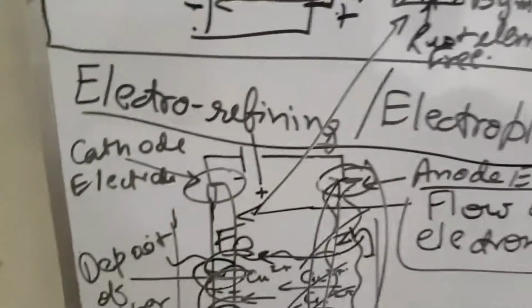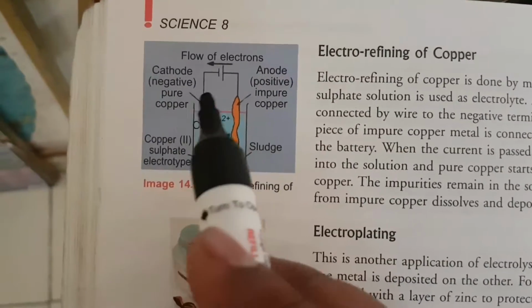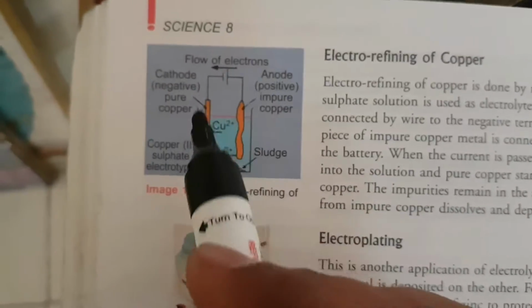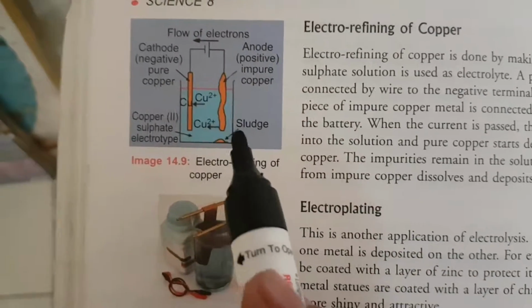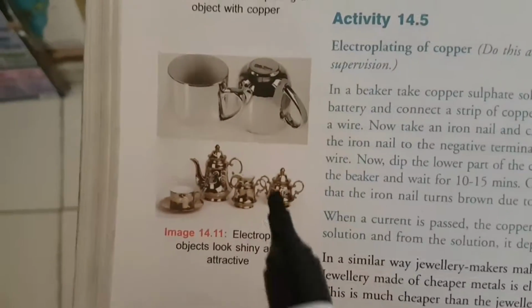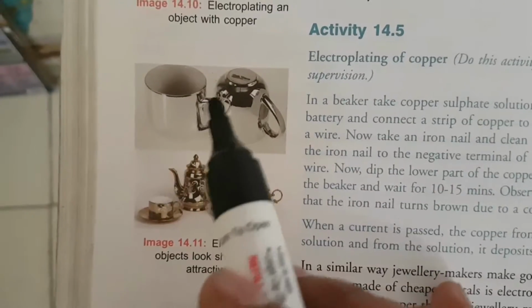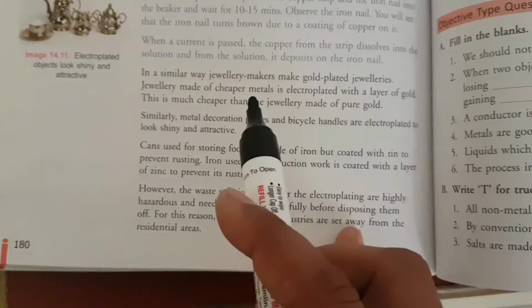For more advantages and other uses of electroplating, you have to look at this figure. This is how electroplating works. This is the impure copper, this is the pure copper. The flow of electrons is over here, and this is the formation of sludge. This is the same process for electroplating of copper, and this is the result. This is an iron cup which has zinc coating all over it. The same process is also used by jewelers to make gold plated jewelries.